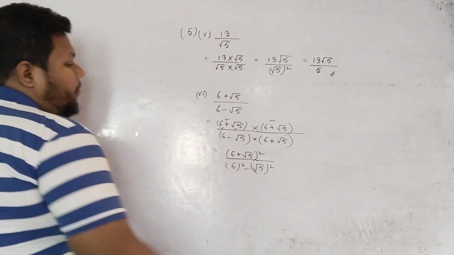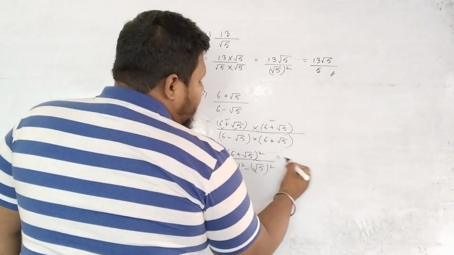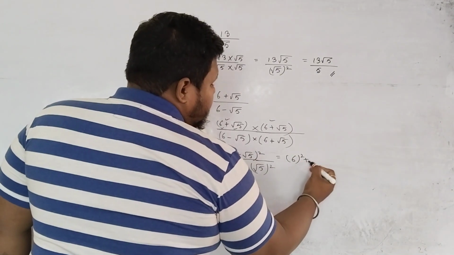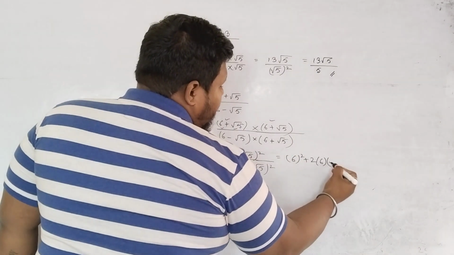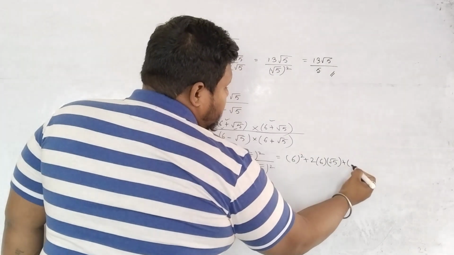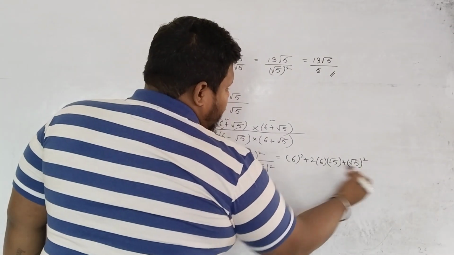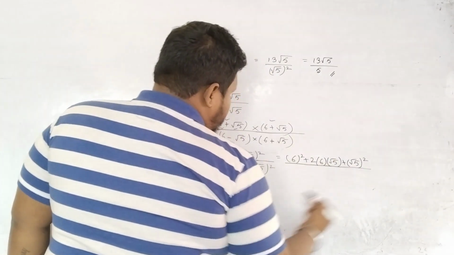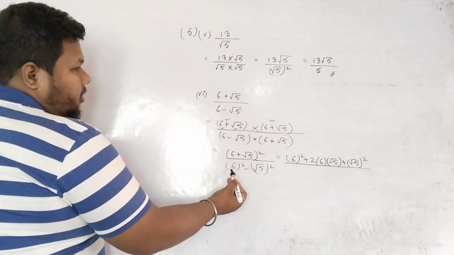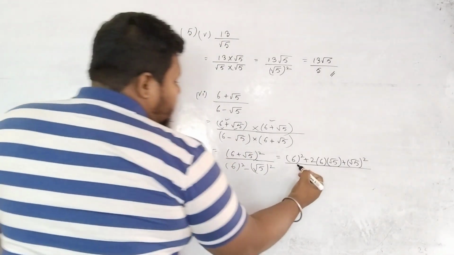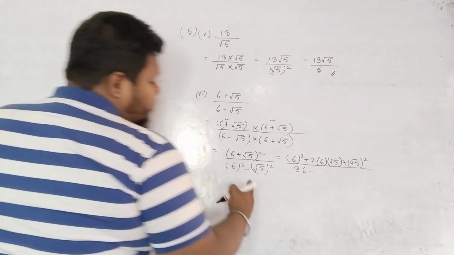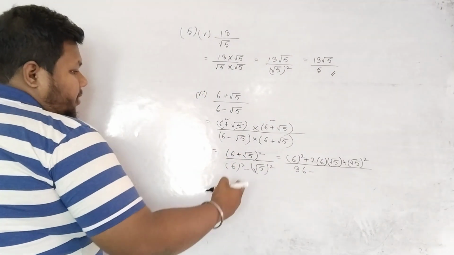So here a plus b whole square, you apply the formula a square plus twice ab plus b square, divided by 6 square is what? 36 minus root over 5 square.